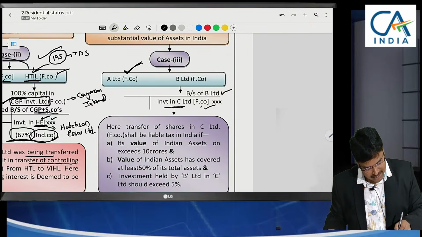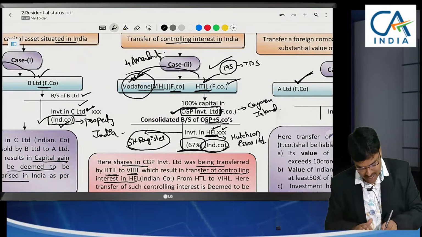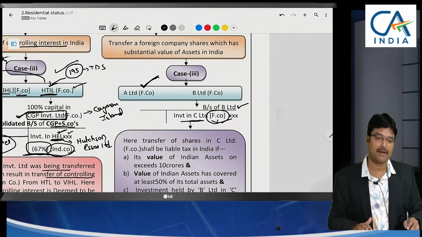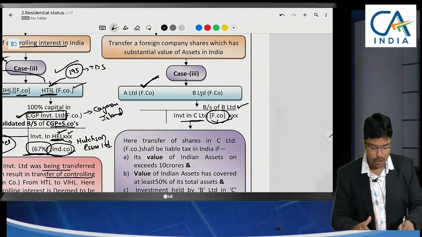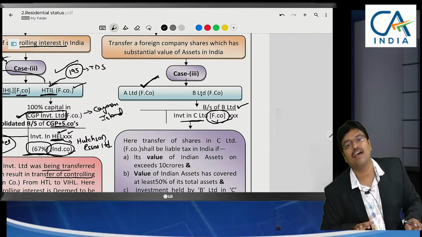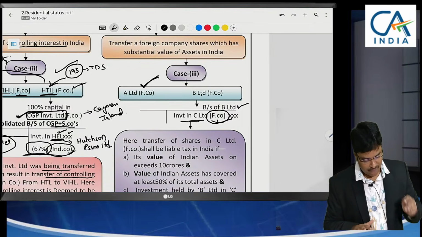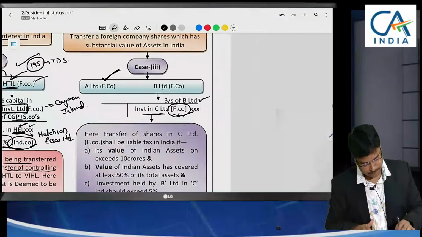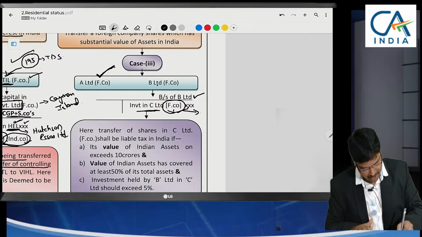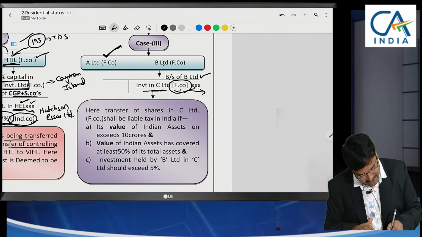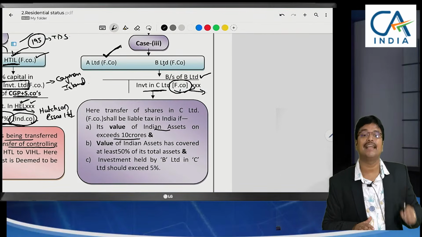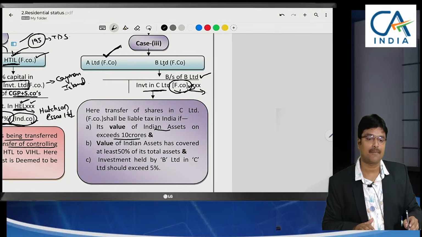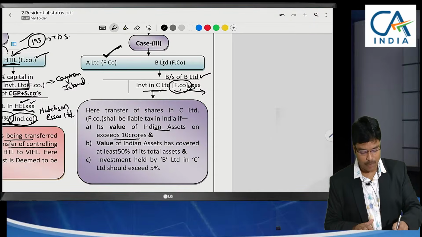Sir, this C Limited, in the first example, was an Indian company. But here this is a foreign company. So, C Limited shares were sold by B Limited to A Limited. All are foreign companies, non-residents. Why is taxation in India? Because even though this C Limited is a foreign company, it is having Indian assets greater than 10 crores. Sir, this is which company? Foreign company. These shares were being sold by B to A.